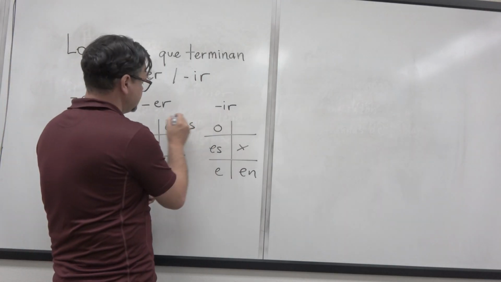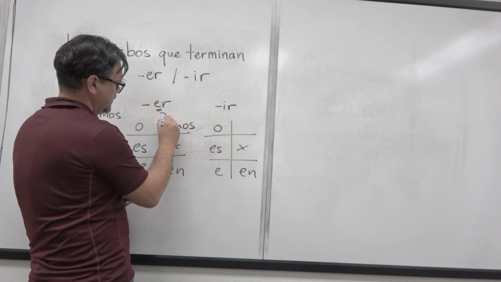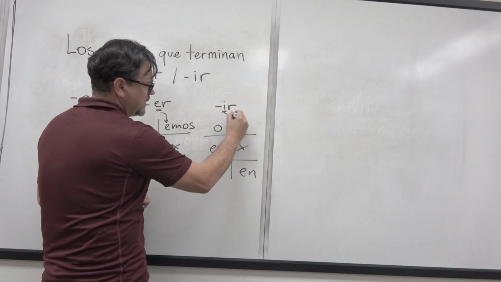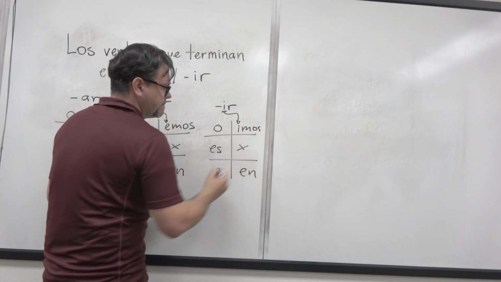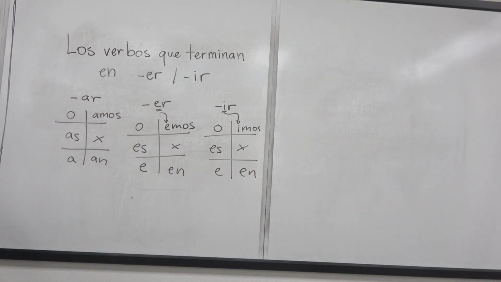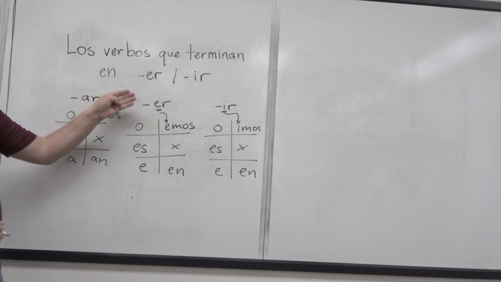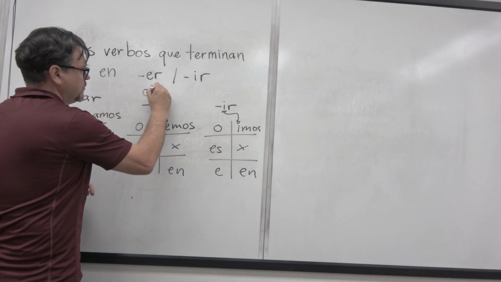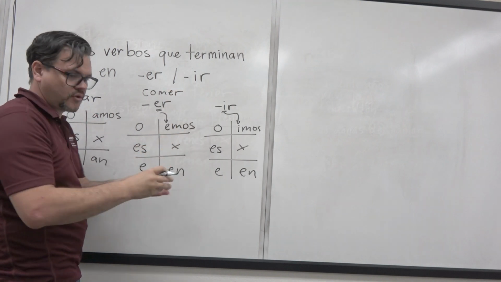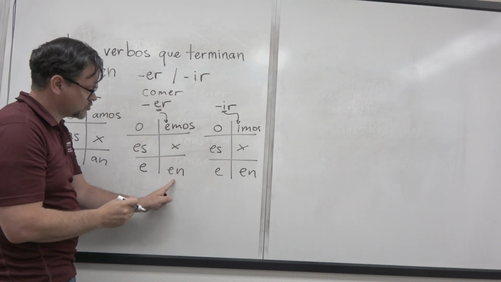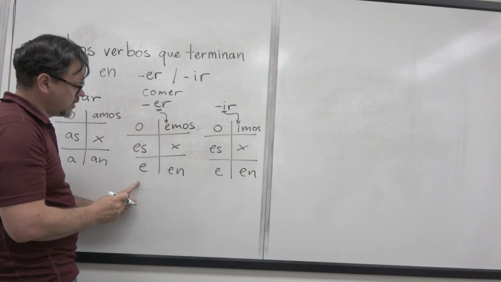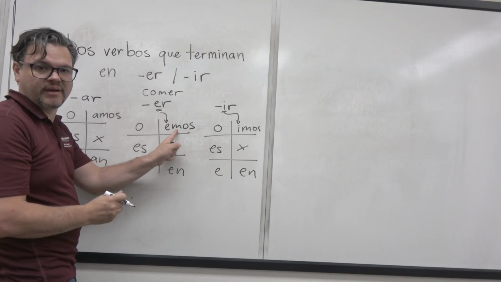And then this is ER, emos, IR, imos. Okay? So those are the endings in the grammar, right? So, por ejemplo, if it is comer, por ejemplo, el verbo comer, comer, ¿sí? So, yo como, ellos comen, él come, nosotros comemos.